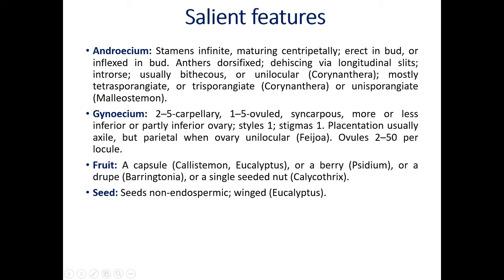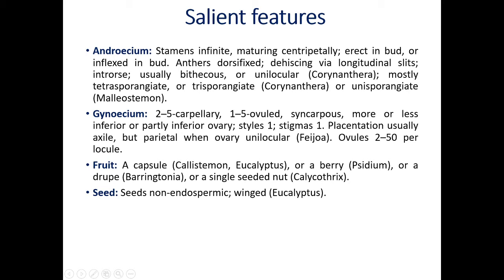Tri means 3. Example, Coronanthera. If you take the section, we will get only 3 sporangia. Unisporangiate, or the anther becomes short, with only one sporangium. Example, Malleostemon. In this, you will get only one sporangium.